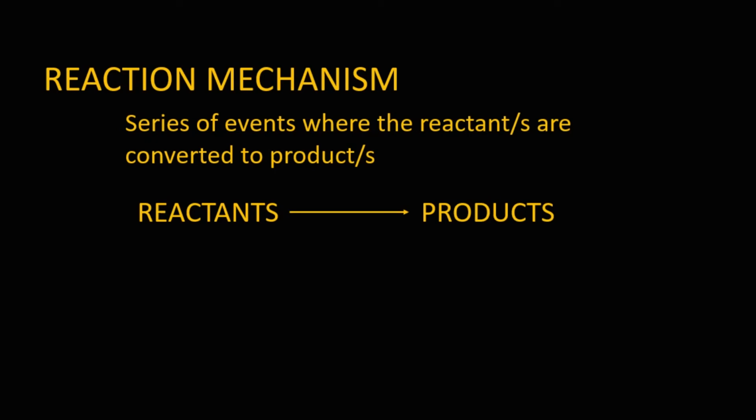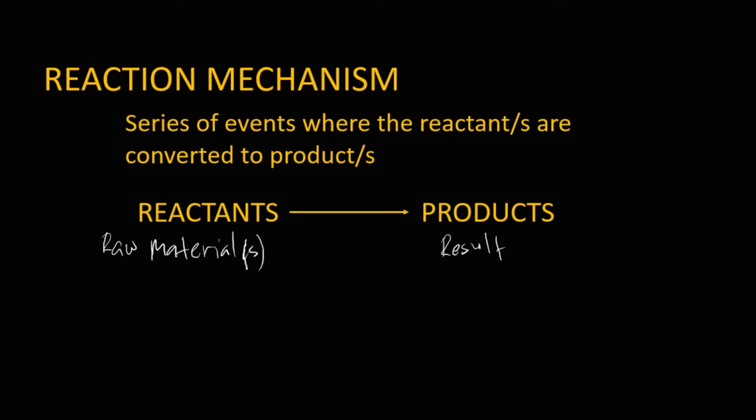The reactants are actually the raw materials or the starting materials in a chemical reaction. So again, reactants are the raw materials to start a chemical reaction, while the product is the result.